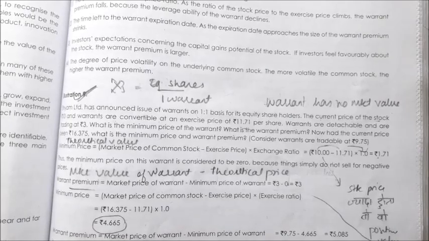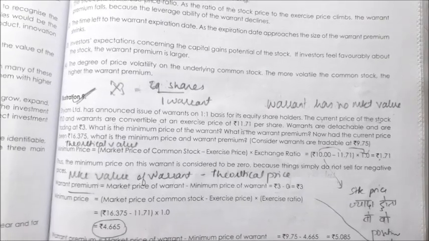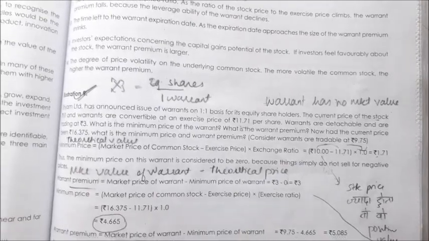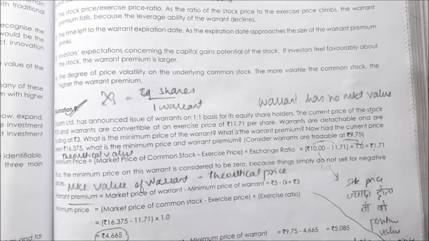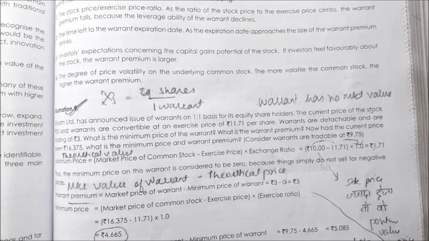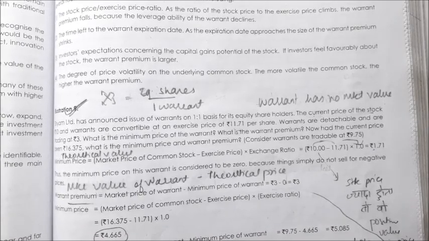Now, illustration number 9. Illustration number 9 talks about warrants. What are warrants? If you ask, warrants are given by a company. It's an option which has been given by the company to buy shares at a specified price.